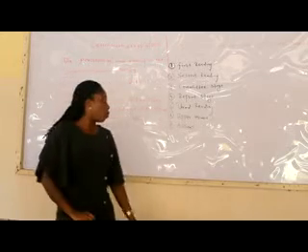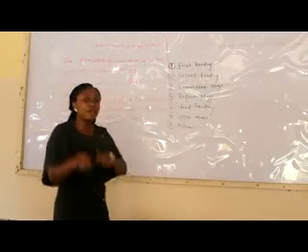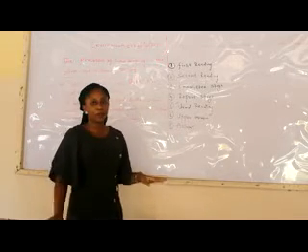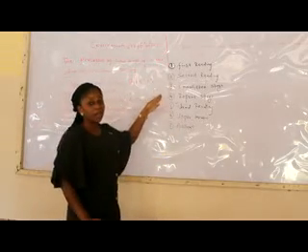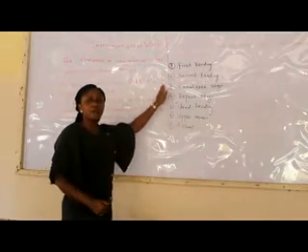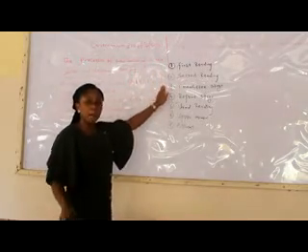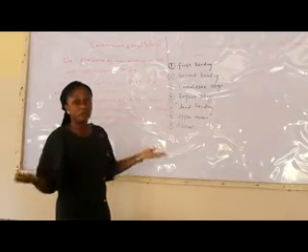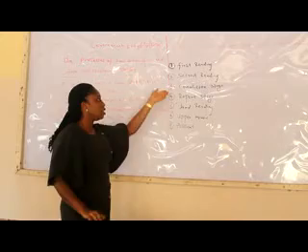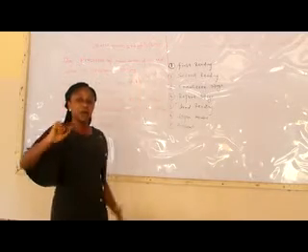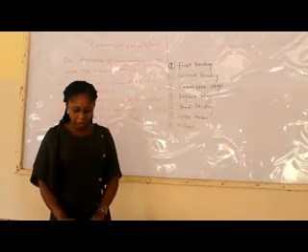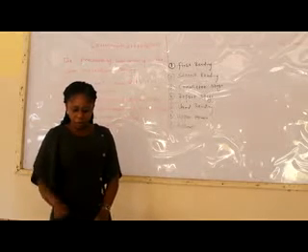Are you getting me? So when the president signs it or gives the bill his own assent, it becomes what? A law. So you see? And I said that it can't just take a day. Sometimes it can even take a whole year before a bill could become what? A law. Sometimes it can even take 3 months, depending. So a bill is not a law until it becomes what? It is signed by what? The president.